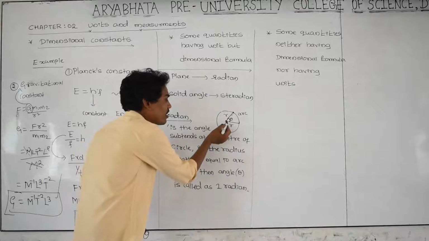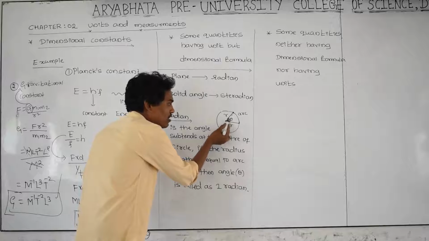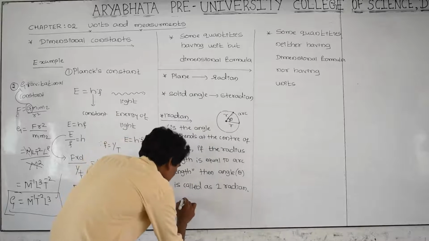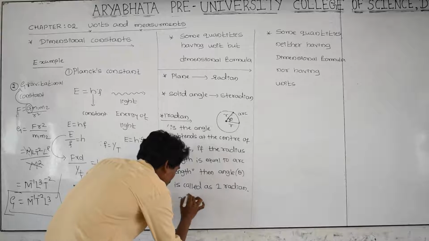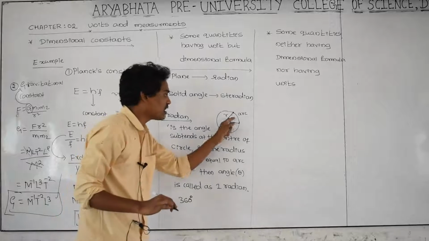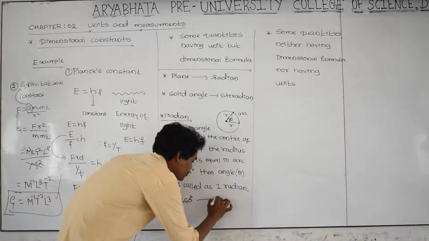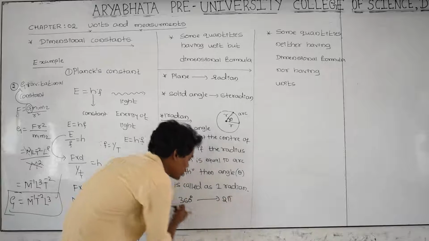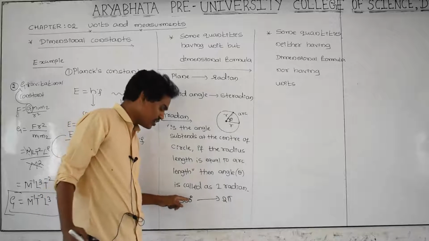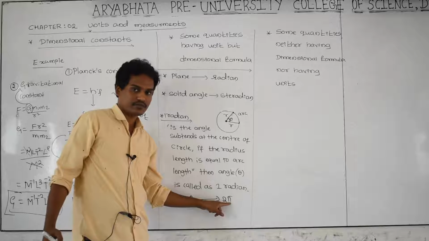Therefore you know very well what is the total angle for a complete circle, that is 360 degree. What is the angle for complete circle? 360 degree. In terms of radian, that is 2 pi. 2 pi means 360 degree. This is in the form of degree, this is in radian.